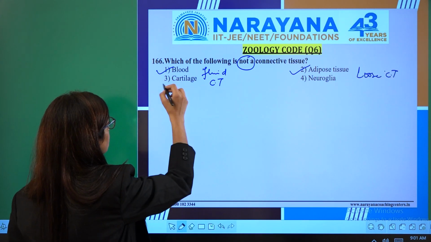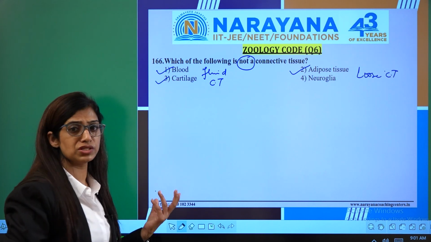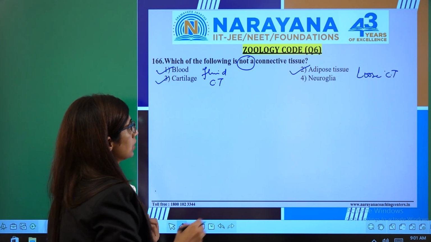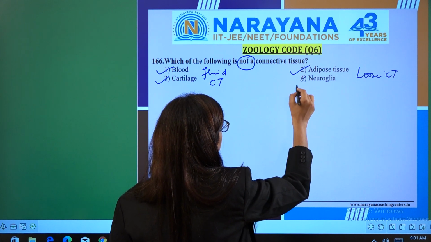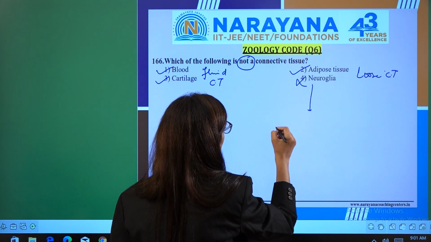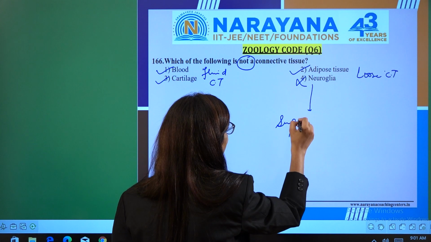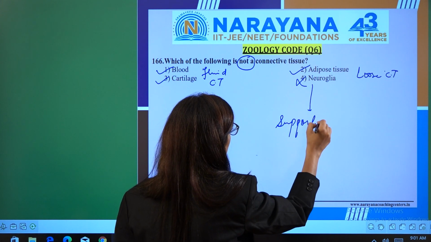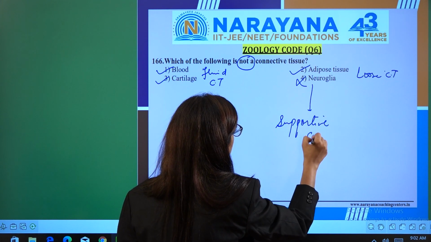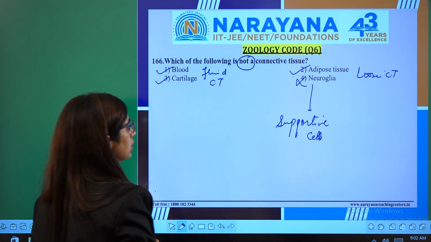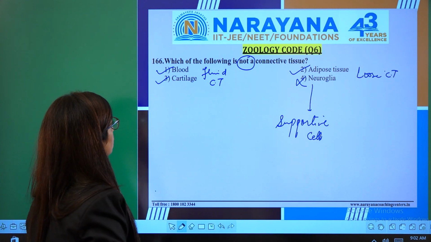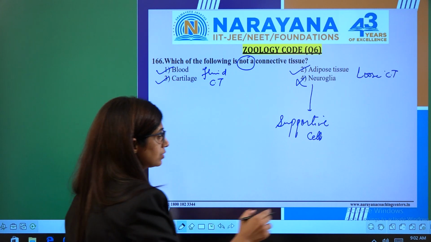Then cartilage is again a connective tissue. All the three options are showing us connective tissue. Then neuroglia. Neuroglia are supportive cells in the brain, in the nervous system. So neuroglia is the right answer here in this question. In 166, fourth is the right option.